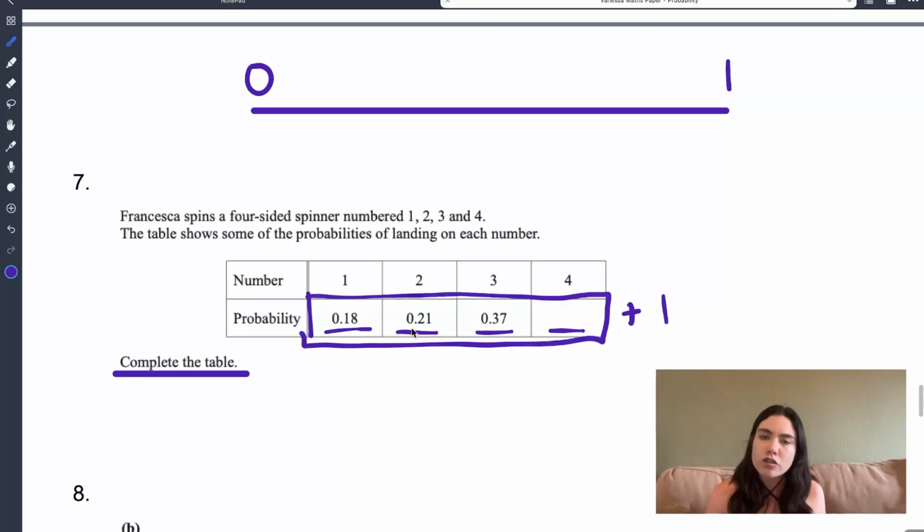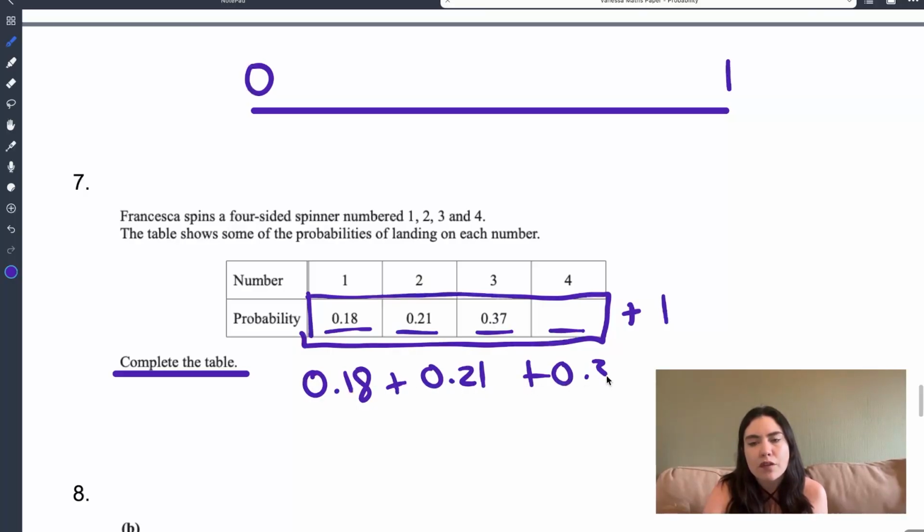So in order to answer a question like this, you are going to add the 3 other values you are given. So we'll add 0.18 plus 0.21 plus 0.37. If I do that on my calculator, that gives me 0.76.